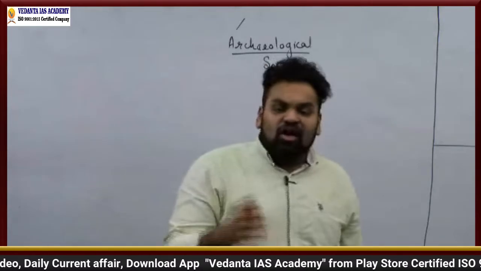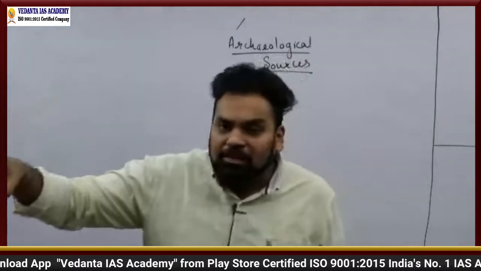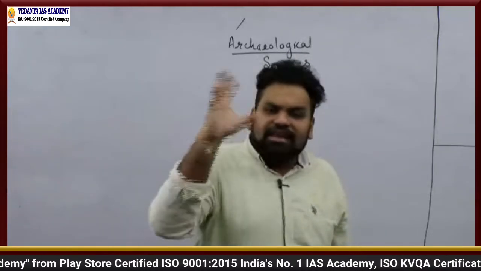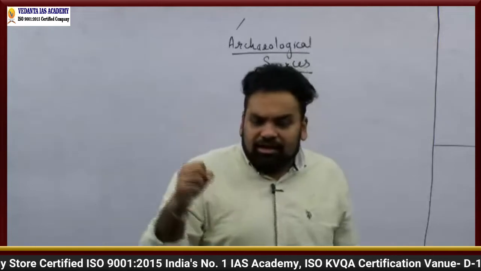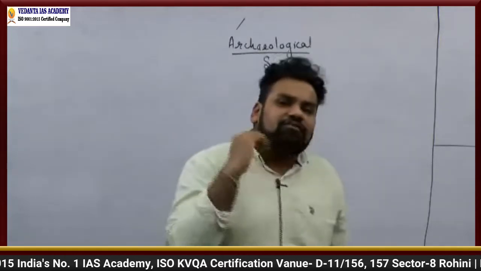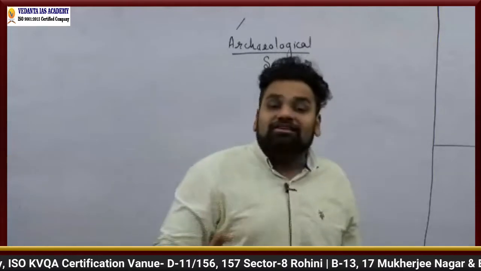Whereas the buildings of Shah Jahan, the epic builder of the Mughal Empire, for example Taj Mahal, right? Just take an example of Taj Mahal. It was made from the finest marble which was available, right? So how exactly does it tell us about that society?